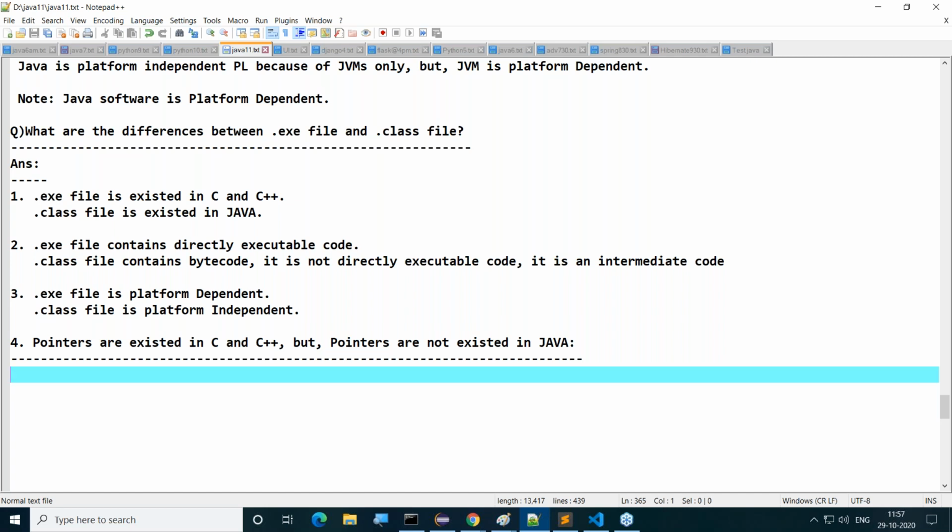When .exe and .class are generated? When we compile programs. When we compile a C program, then we will get an .exe file. When we compile a Java program, then we will get .class files. After compilation only, all these files we are able to get. Compilation is required, then execution. First compilation, then execution. When we compile a C program, .exe. When we compile a Java file, .class file. Understand, ma'am?